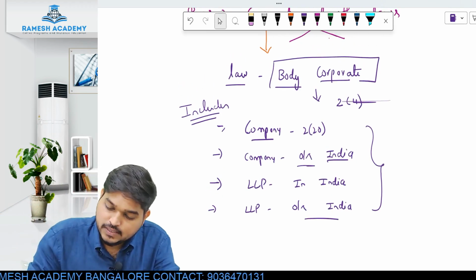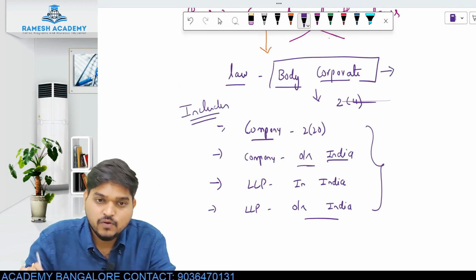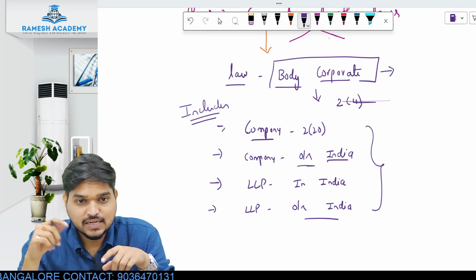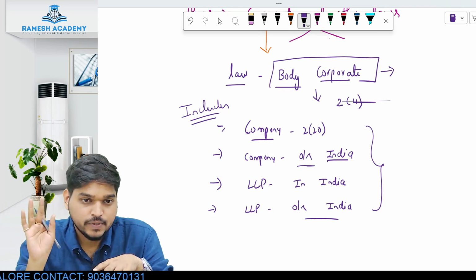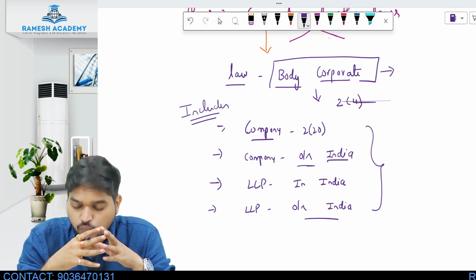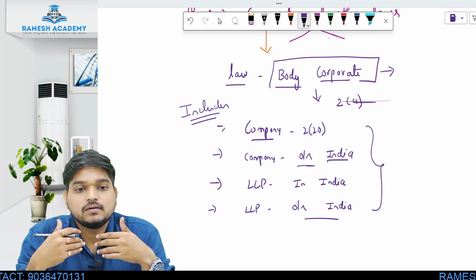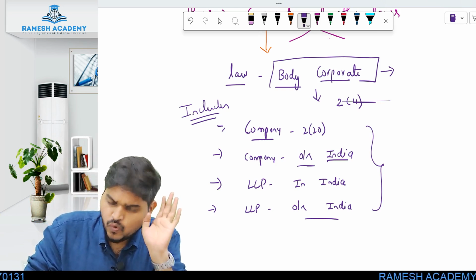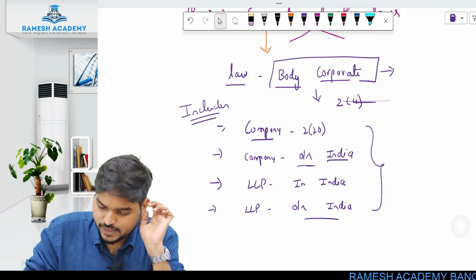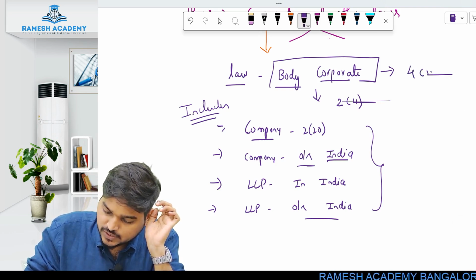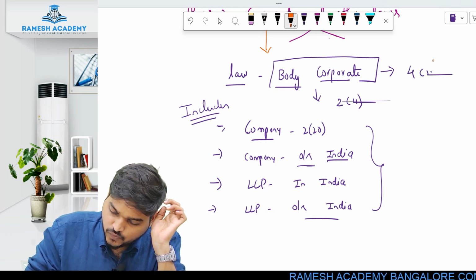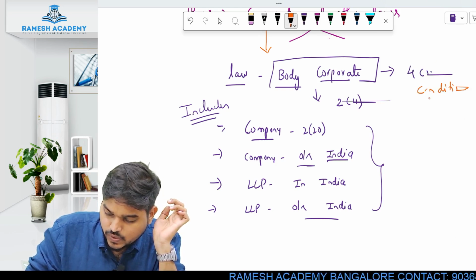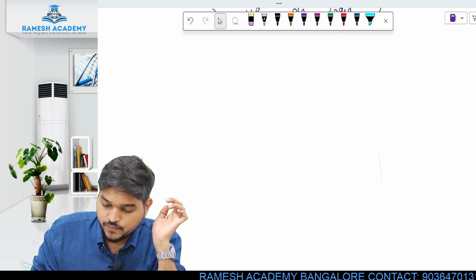Now let us understand what is the meaning of body corporate in the first place. We understood what are the things which are considered as body corporate, but now let us understand what is actually the meaning of body corporate. If you want to consider yourself a body corporate, then four conditions have to be fulfilled, and only then will you be considered a body corporate.